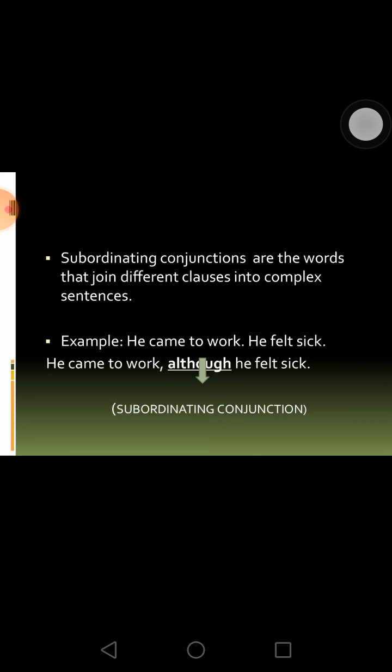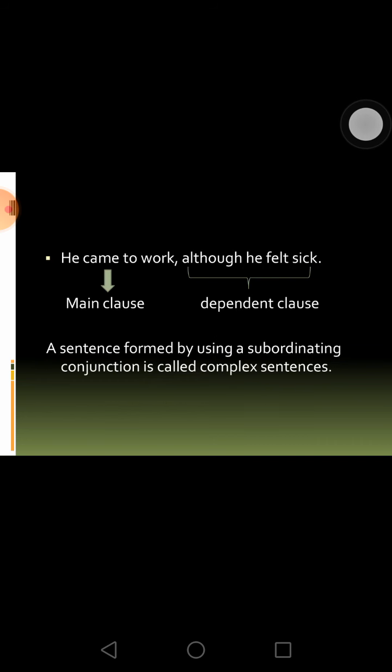Now, he came to work. He felt sick. These two simple sentences need to be joined together using subordinating conjunction. Let's check how the answer will be now. He came to work, although he felt sick. Let's analyze this answer once more. He came to work, although he felt sick.